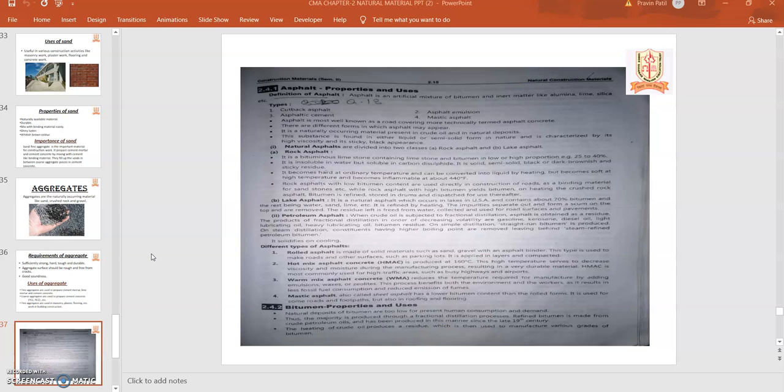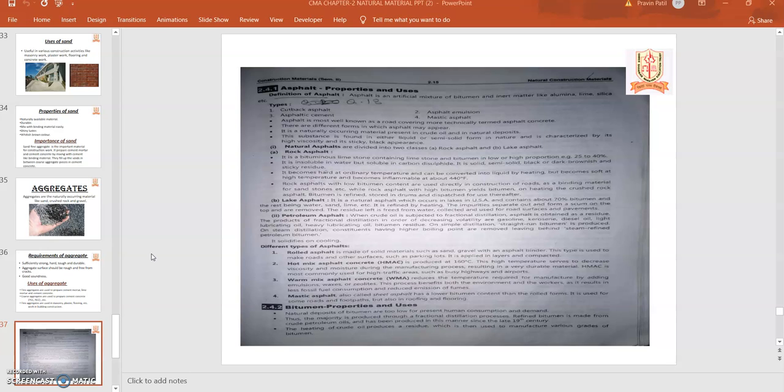Now, what are the different properties and uses? First of all, properties. The natural deposits of bitumen are too low for present human consumption and demands, as due to the low manufacturing, the demand increases and does not fulfill the requirement. Thus the majority is produced through a fractional distillation process, and refined bitumen is made from crude petroleum oils and has been produced in this manner since the 19th century.